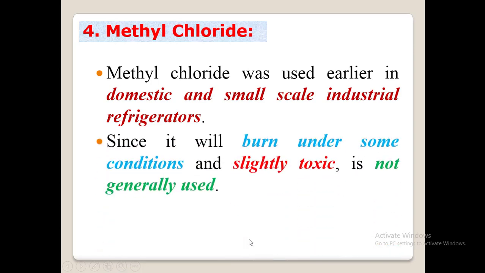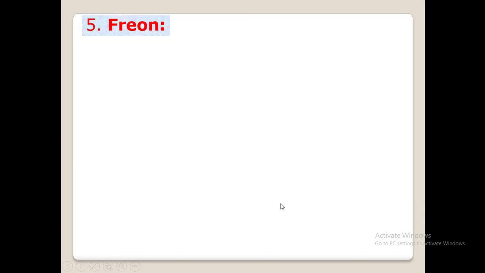And next we have methyl chloride. Methyl chloride was used earlier in domestic and small scale industrial refrigerators. Since it will burn under some conditions and is slightly toxic, it is not generally used. So the disadvantage of methyl chloride is that it will burn under some conditions, that is, undergo combustion, and it is also slightly toxic. It is a bit toxic, so it is not generally used.